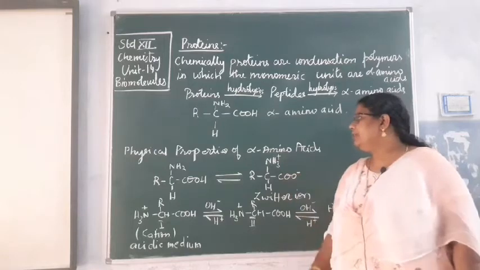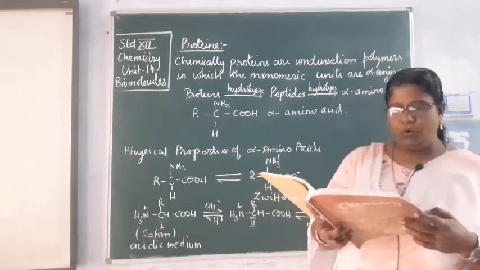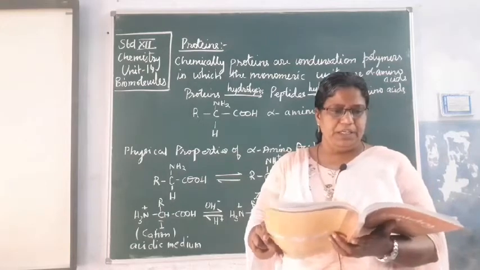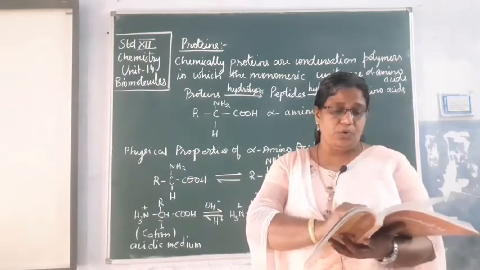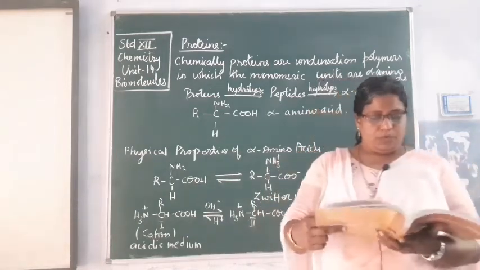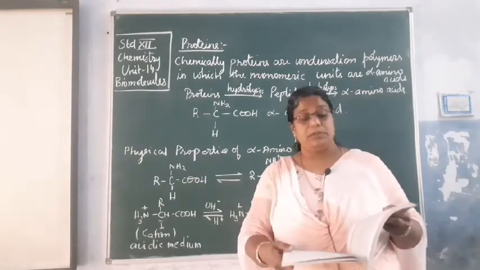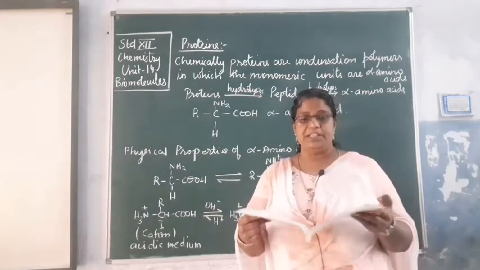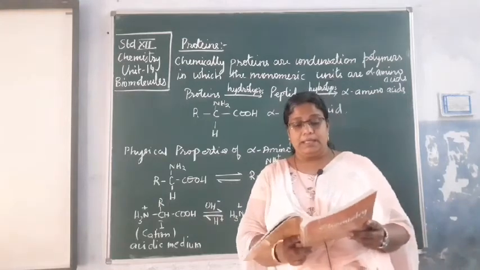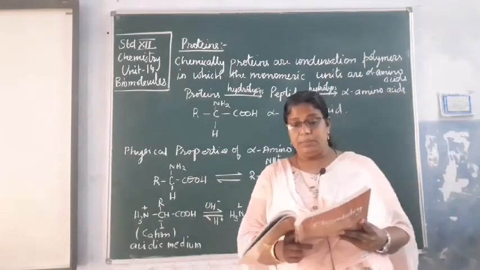Now when you come to the physical properties of alpha amino acids, on page number 420 you have been given various amino acids in a table form. That is the classification of amino acids based on the nature, that is, whether it is acidic, basic or neutral. I want every one of you to open the textbook, and on page number 420 you will have various amino acids given.